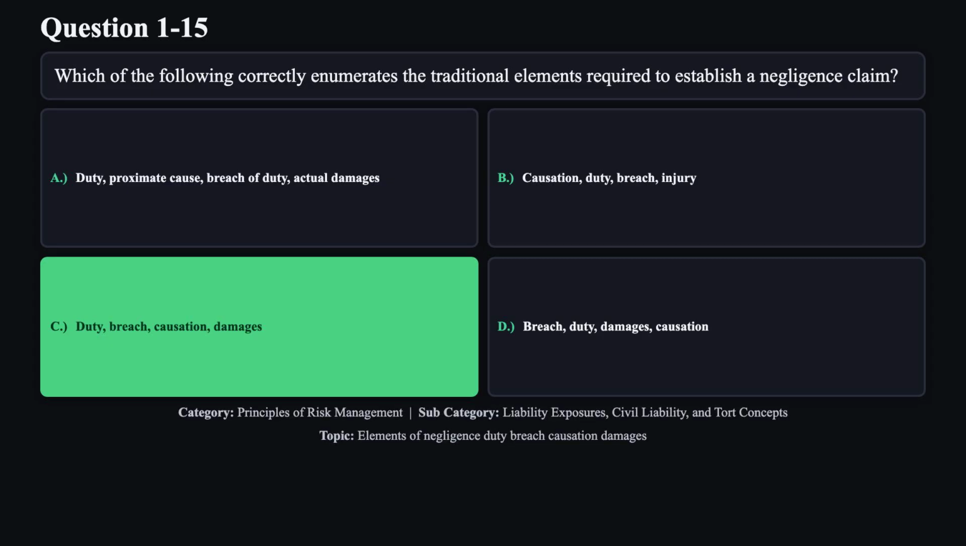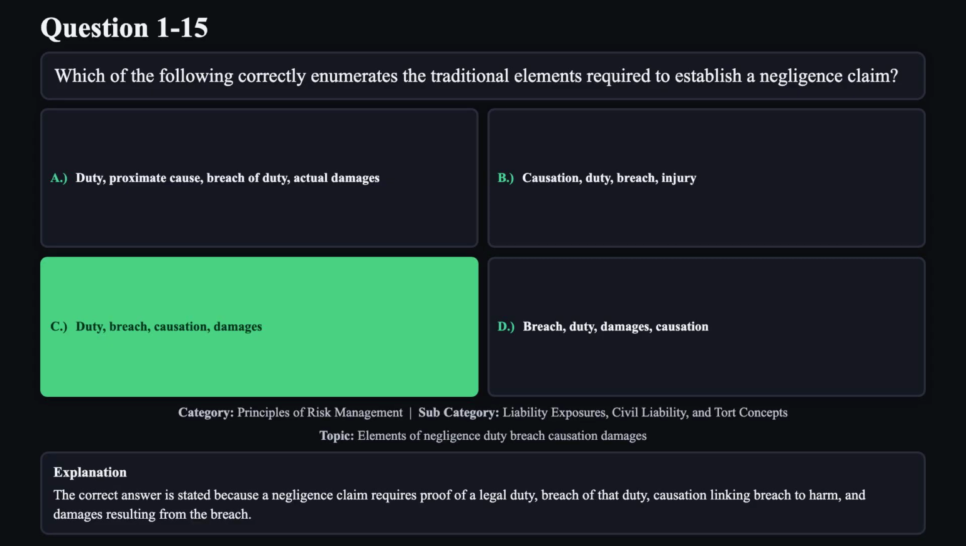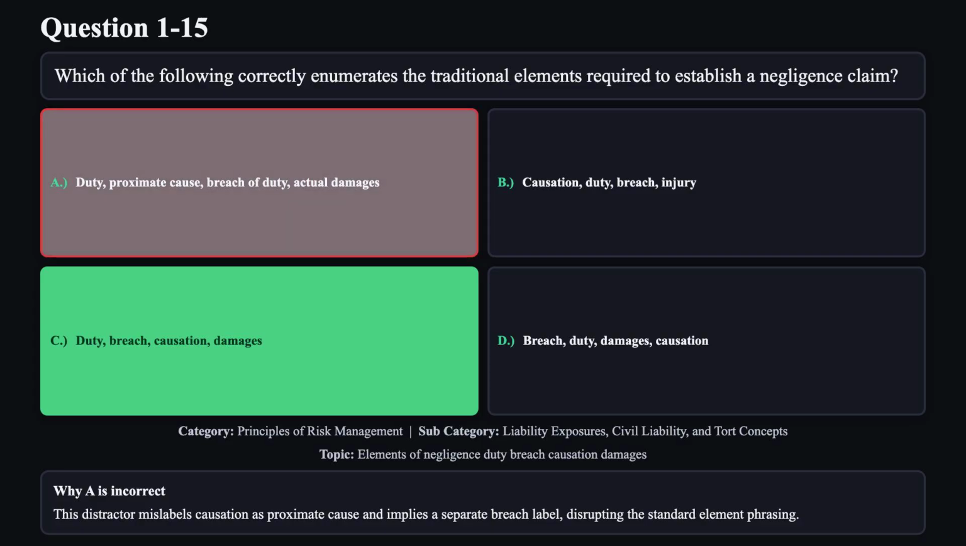The correct answer is C. The correct answer is stated because a negligence claim requires proof of a legal duty, breach of that duty, causation linking breach to harm, and damages resulting from the breach. Reason A is not correct. This distractor mislabels causation as proximate cause and implies a separate breach label, disrupting the standard element phrasing.